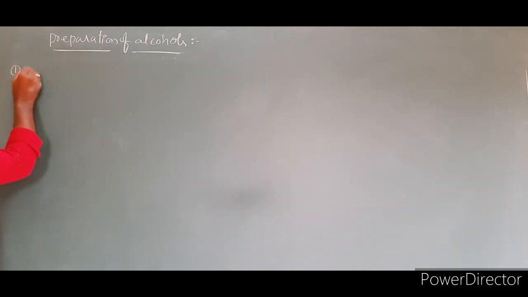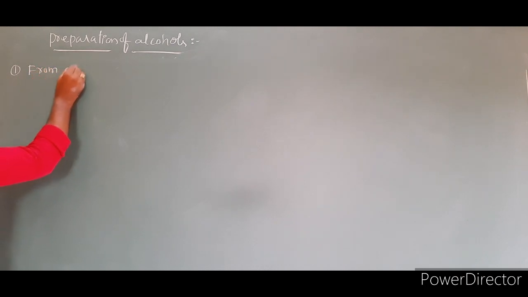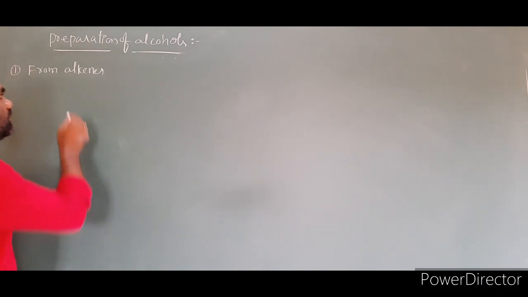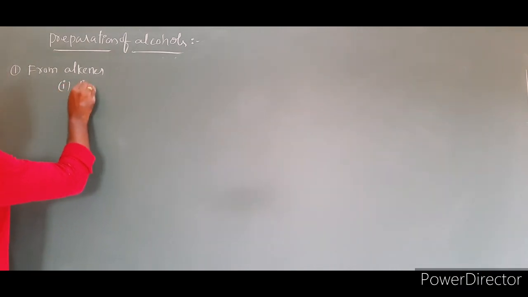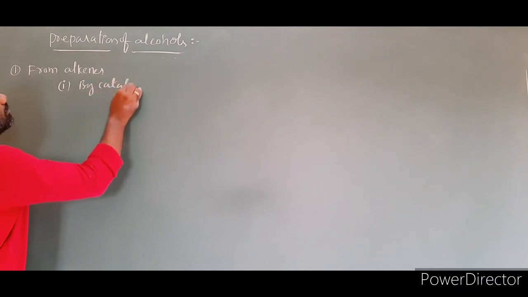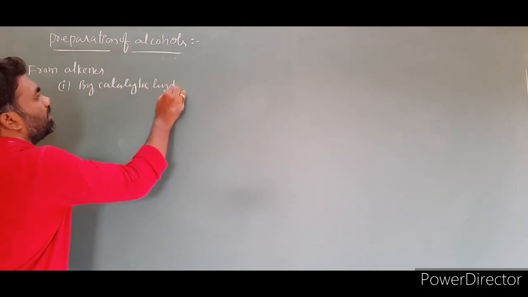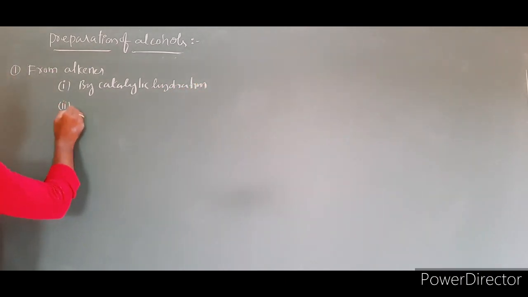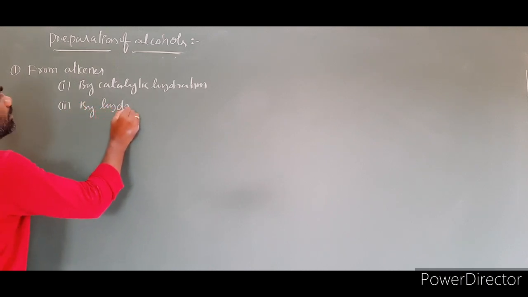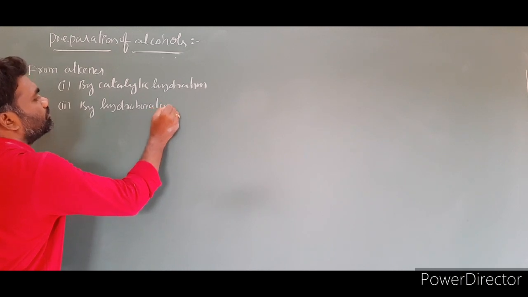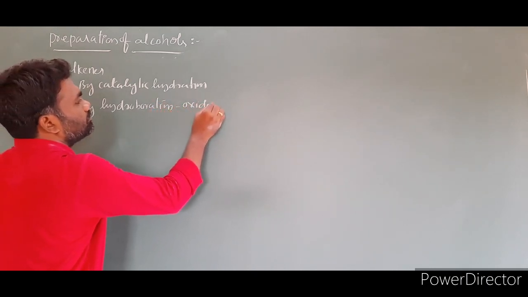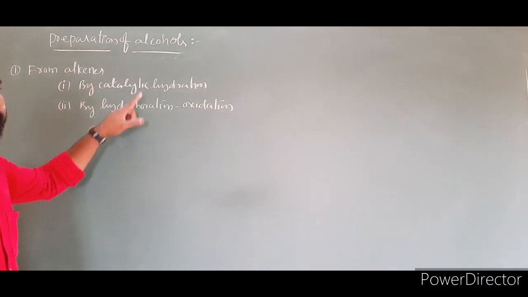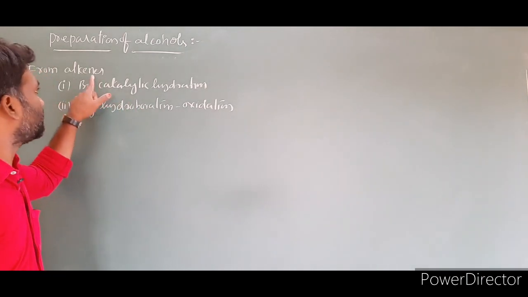The first one is from alkenes. In alkenes, we will prepare alcohols in two different ways. The first one is by catalytic hydration, and the second one is by hydroboration oxidation. By these two methods, we will prepare alcohols from alkenes.